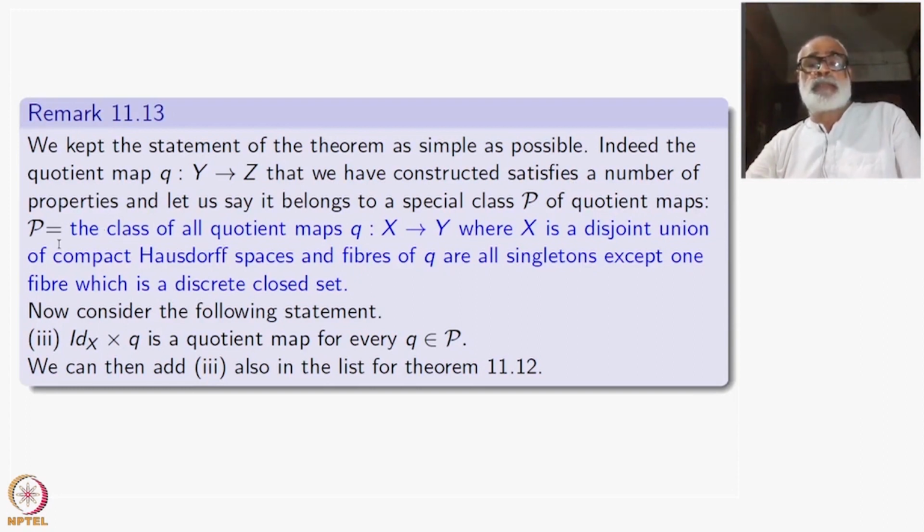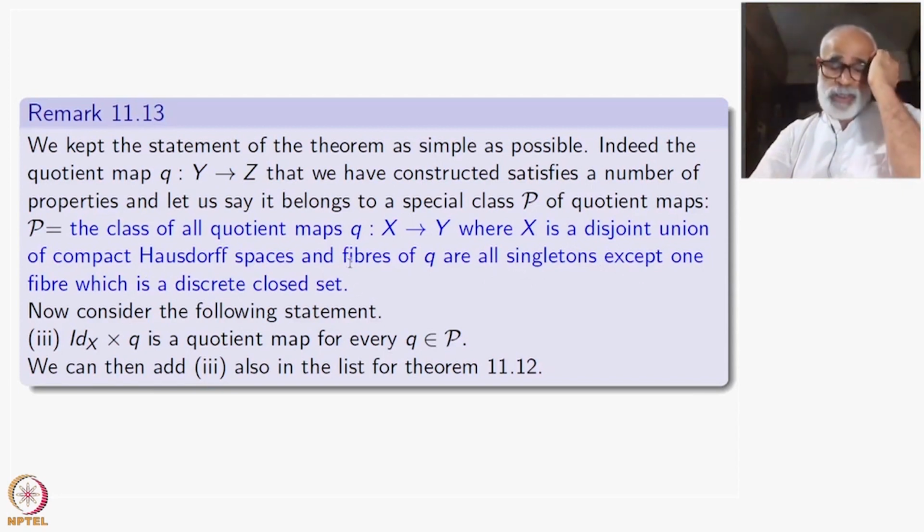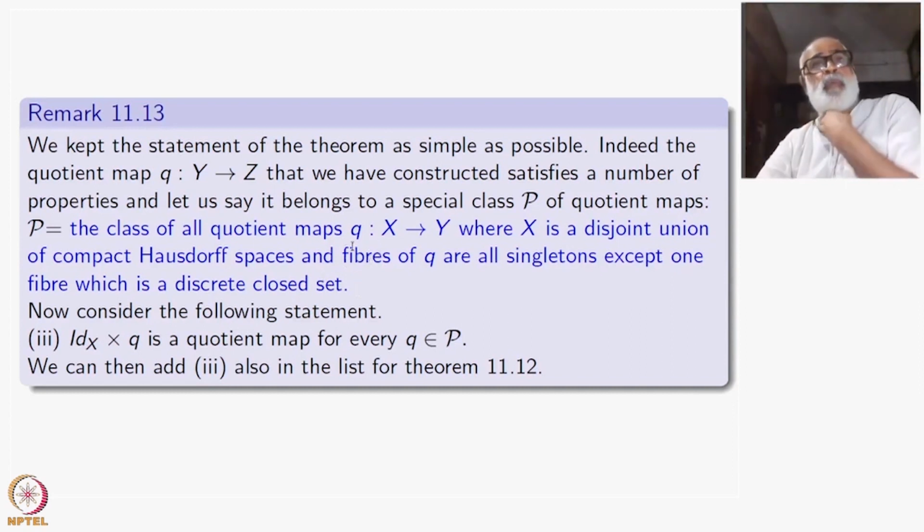This class capital P is the class of all quotient maps from X to Y, where X is a disjoint union of compact Hausdorff spaces, and fibers of Q are all singletons except one fiber, which is a discrete closed set. So this X is our Y and Y is Z. I have deliberately changed them because you should be able to do that on your own also.